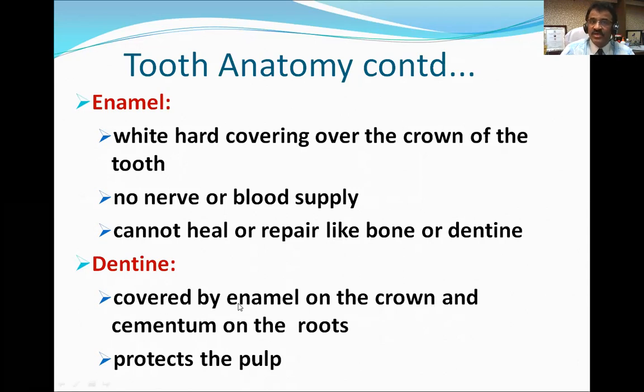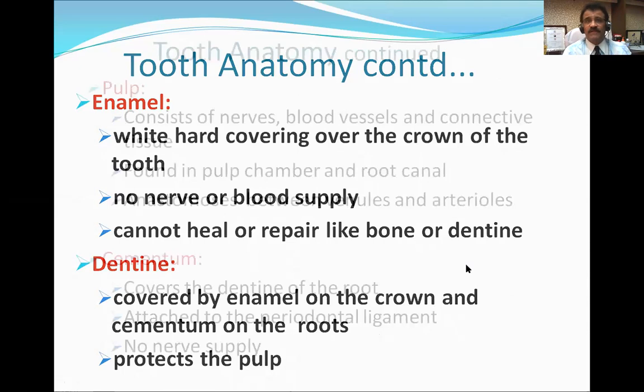Now what is dentine? Dentine is covered by enamel. So below the enamel there is dentine on the crown, and cementum also on the roots. So dentine is present on the crown and on the cementum on the roots. Roots means the embedded part of the tooth. Crowns are free above the gums, and dentine protects the pulp. Well, enamel is the hardest, dentine the second hardest, and the cementum is the third hardest part.